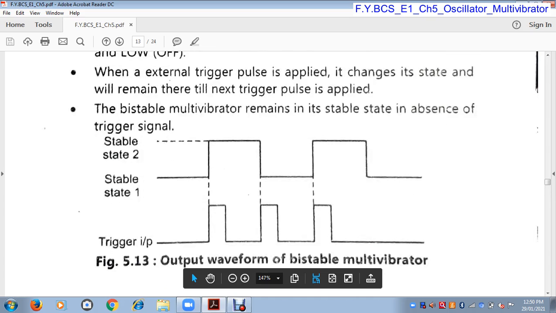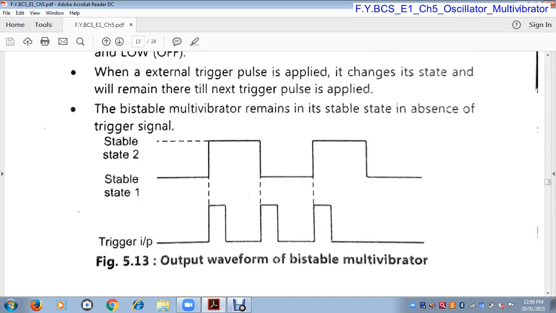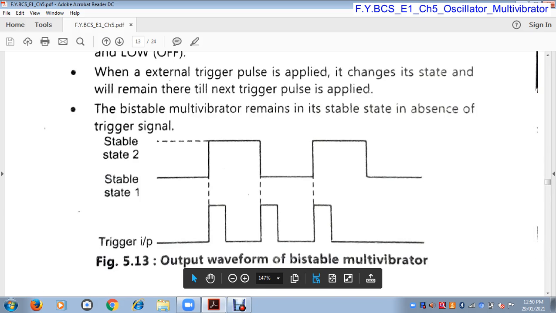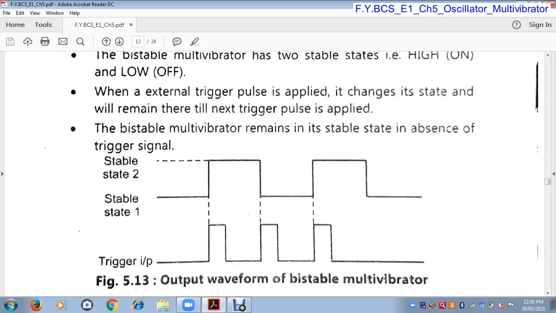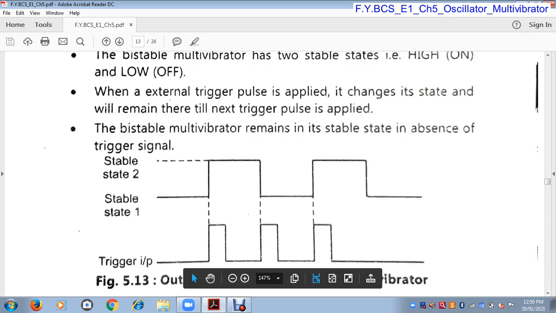This is the trigger pulse. When we apply the trigger pulse, it changes from state 1 to state 2, and it will remain in state 2. When we apply the next trigger pulse, only then it changes its state from high to low, and it will remain in low state until we apply the next trigger pulse. So in this way, in a bistable multivibrator, both states are stable. State 1, that means off state, and on state, both states are stable. So to change its state, we require a trigger pulse.